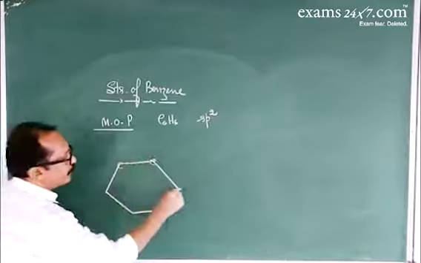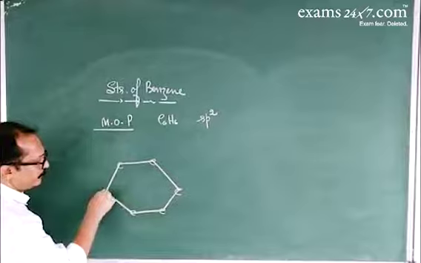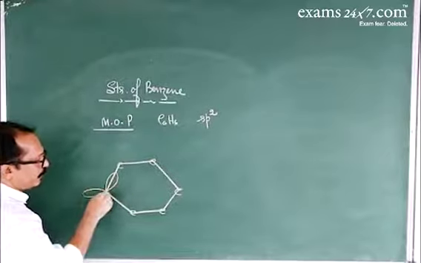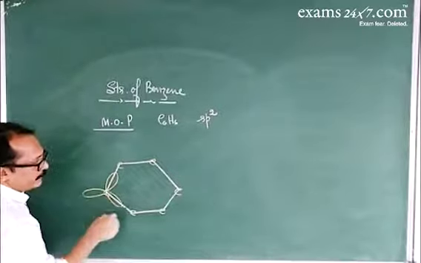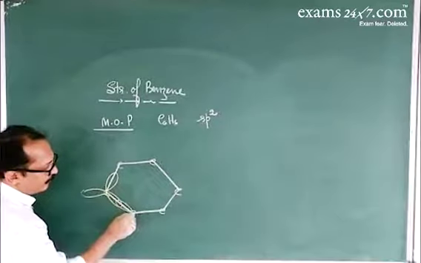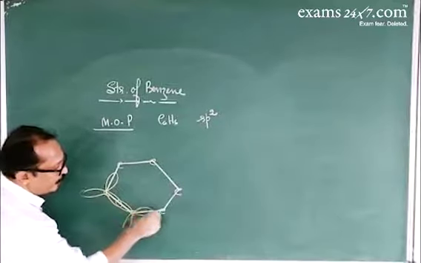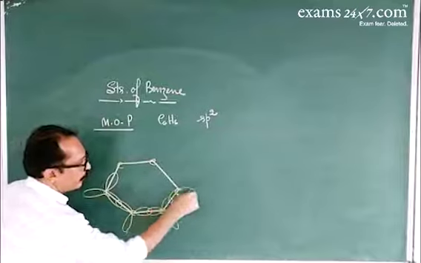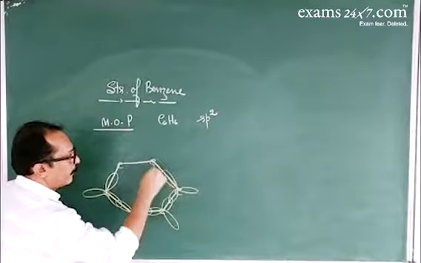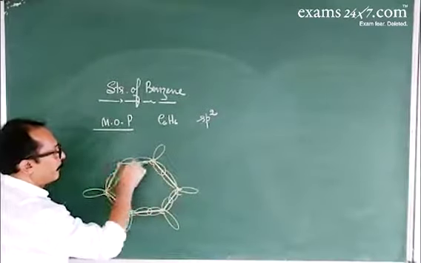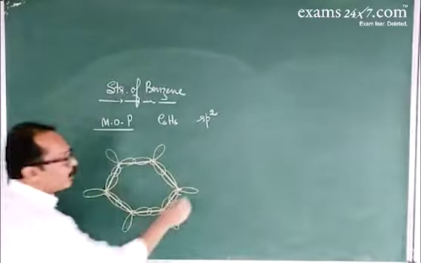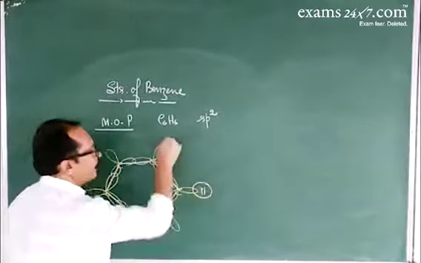There are 6 carbon atoms, each undergoing sp2 hybridization with 3 hybrid orbitals. Each carbon contains 1 hydrogen atom.